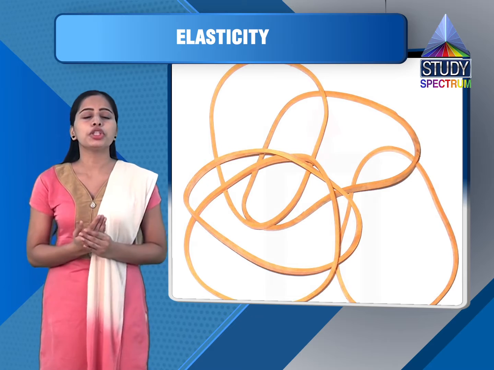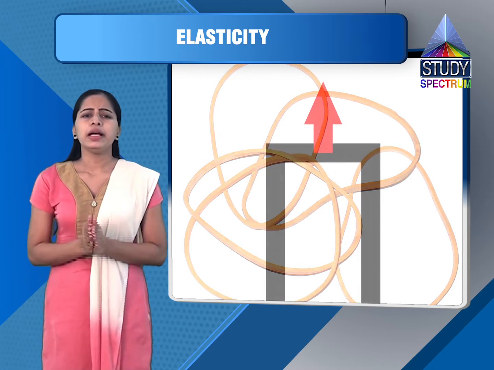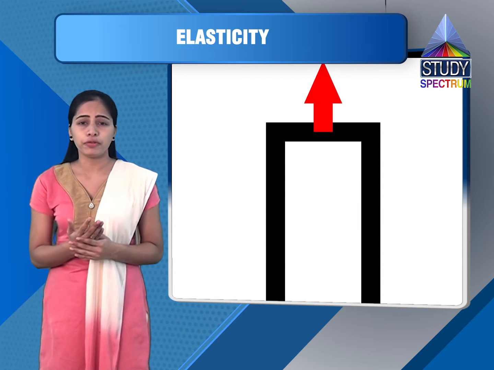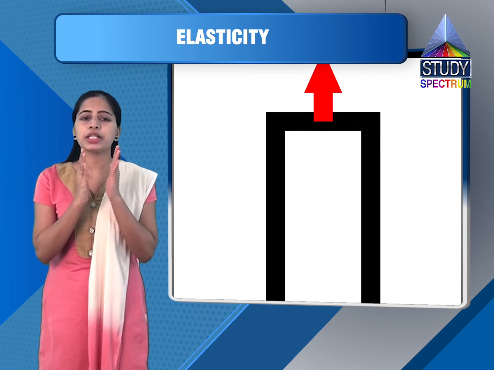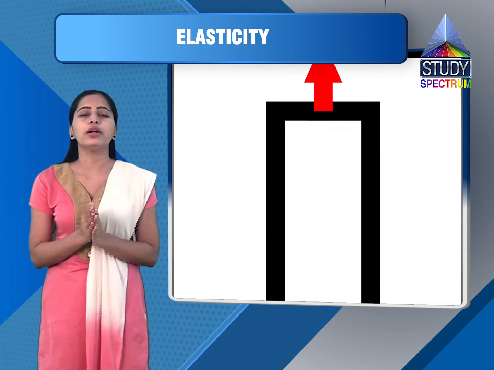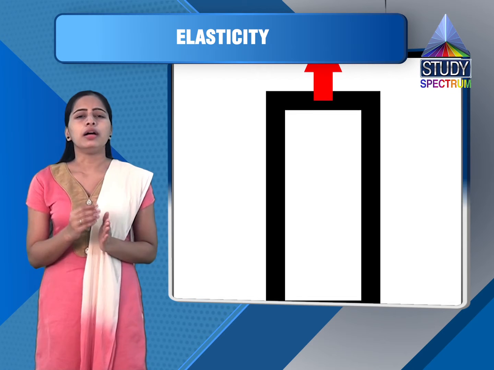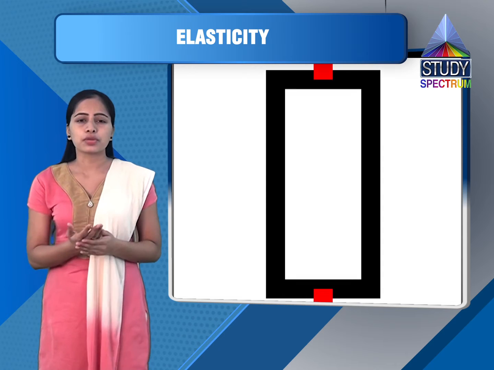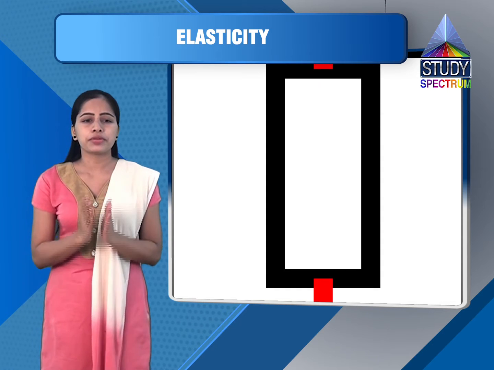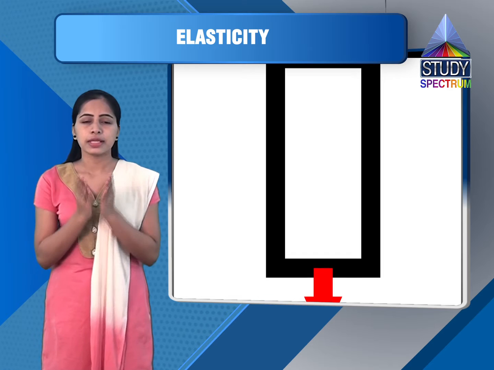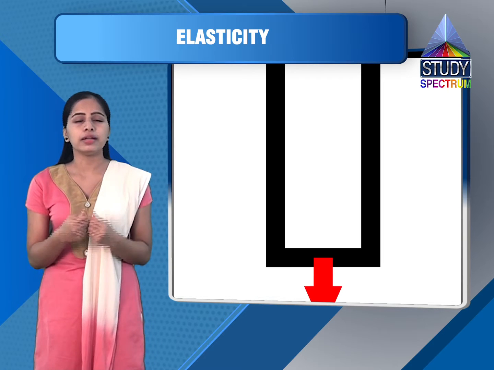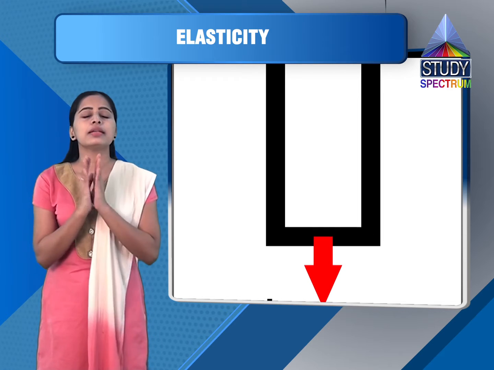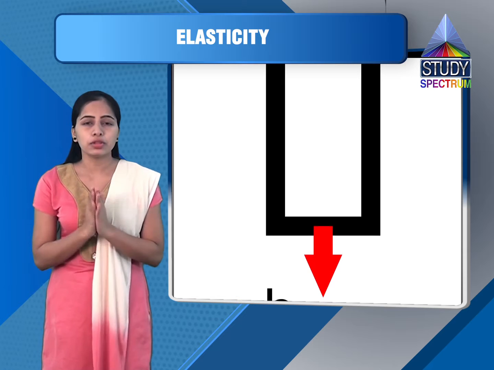First type, longitudinal or tensile stress. Now let us discuss this. When applied force or deforming force produces change in length of a body, meaning here only length is changed, we can say we are changing the length of a wire or beam, etc. The stress associated is called longitudinal stress or tensile stress. We are creating tension in the wire, so we call it tensile stress or longitudinal stress, and this is deformation in length only.